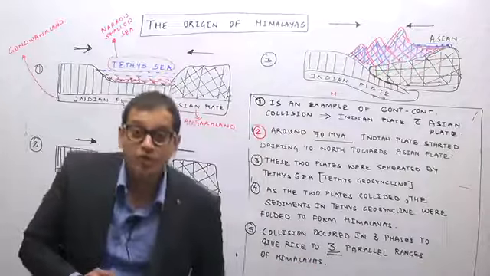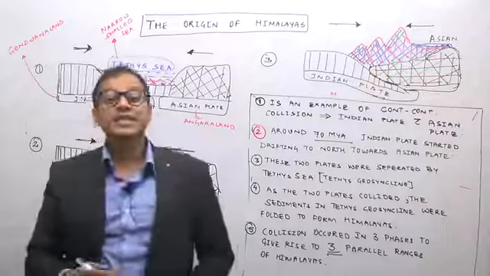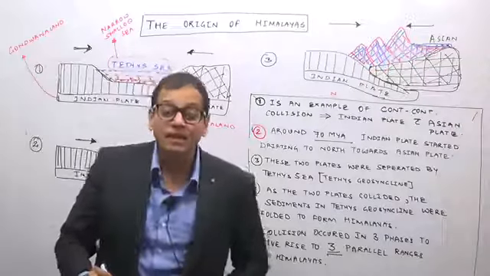So because the collision occurred in three phases, we can see there are three parallel ranges of the Himalayas.